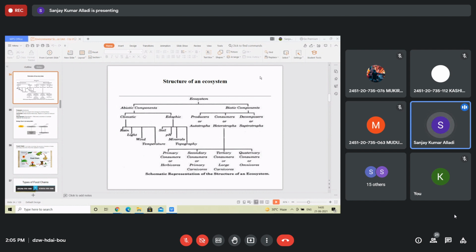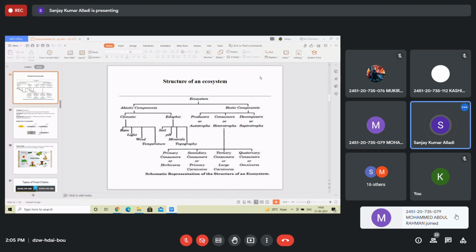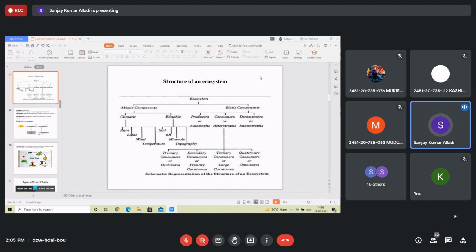And what is the concept? The concept is simple. The producers or consumers like primary, secondary, tertiary or quaternary consumers, or even decomposers, nothing can live on their own without sharing materials, right? Materials like the plants need from soil, minerals and water, light, sunlight, all that. So they depend on the abiotic. Similarly, the consumers depend on producers for energy. They are interdependent within the biotic. Similarly, decomposers depend on producers and consumers.